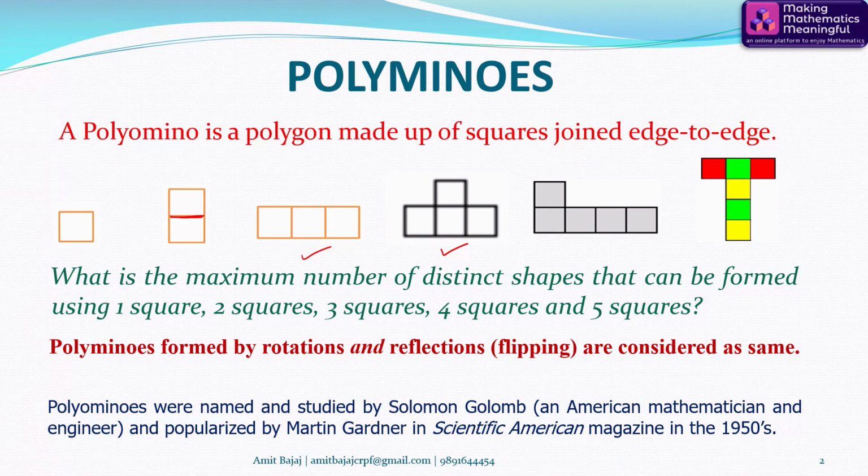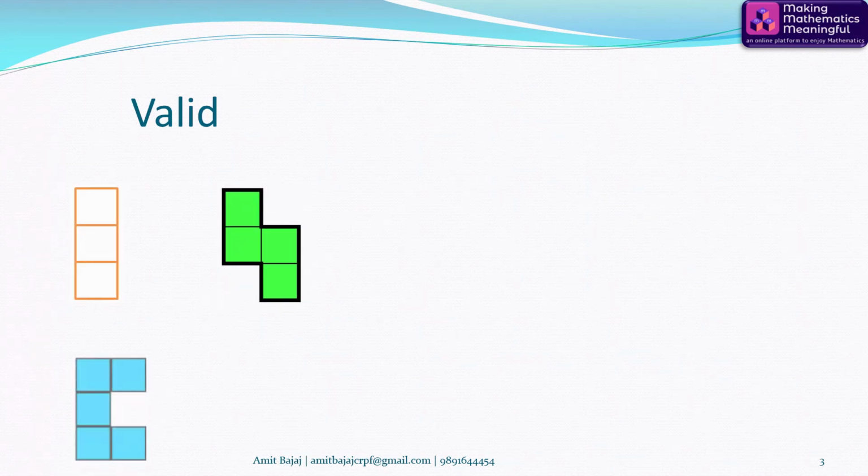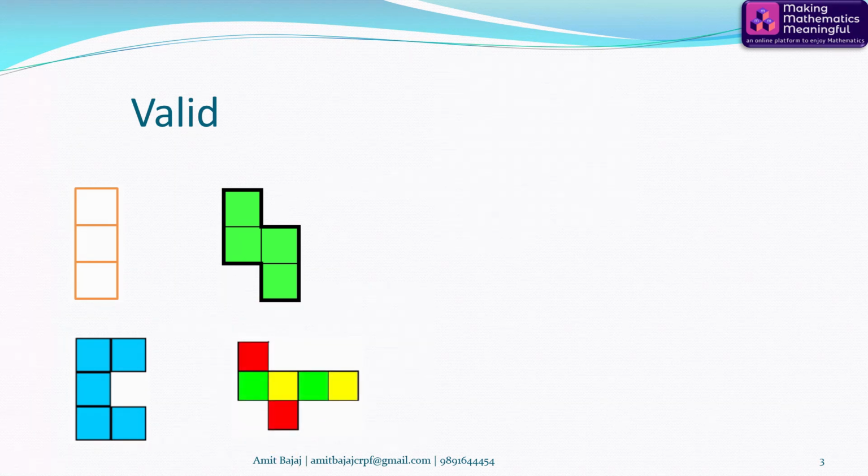Polyominoes were named and studied by Solomon Golomb, who was an American mathematician and an engineer. But this idea was popularized by Martin Gardner in Scientific American magazine in the 1950s. A few of the valid polyominoes are the following, wherein the squares are joined only edge to edge.